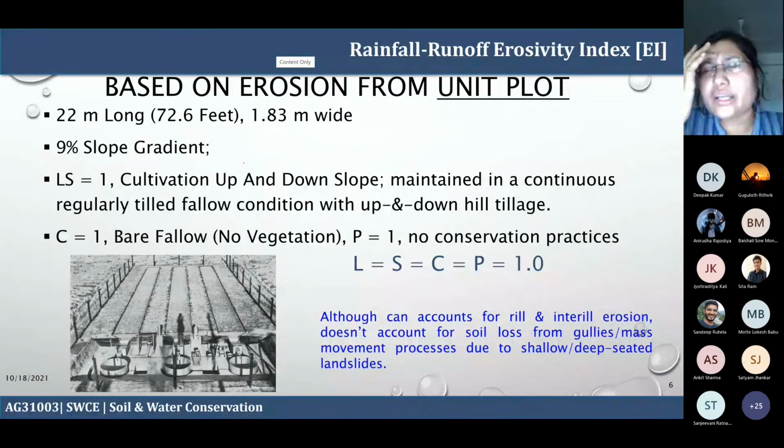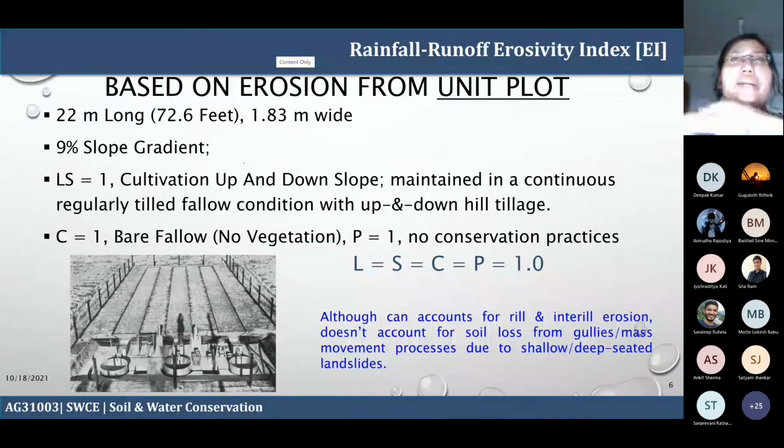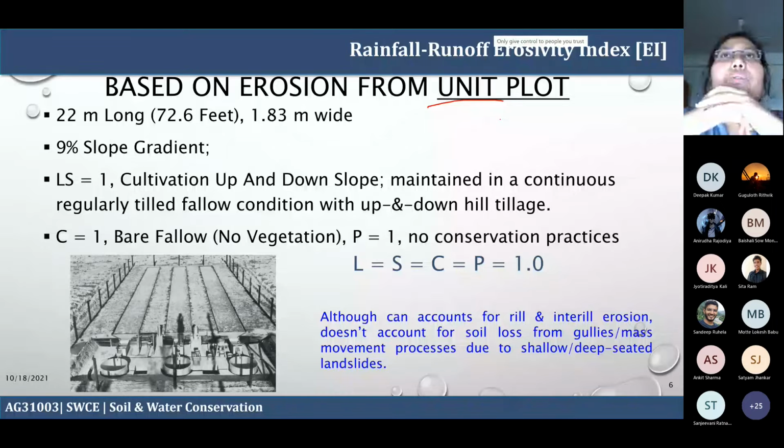Because in different parts of the globe, you have different land use patterns and climatic patterns, which affect your soil erosion process. If you do not use some standard or unit area that is in consensus with the global scientific community, this area can estimate some kind of loss and that area can estimate some other loss. For different estimations there is no consensus.